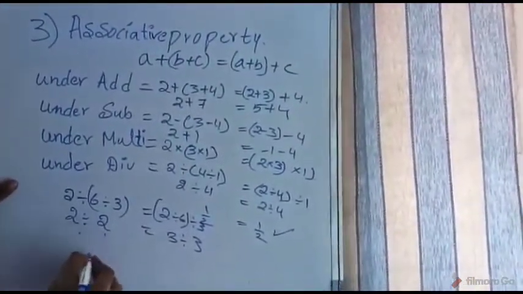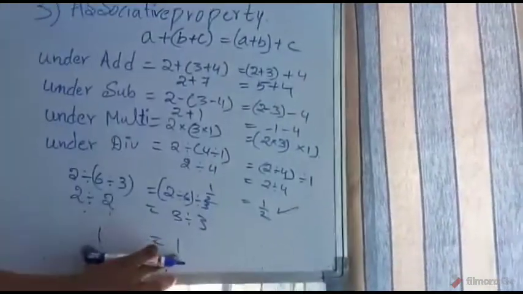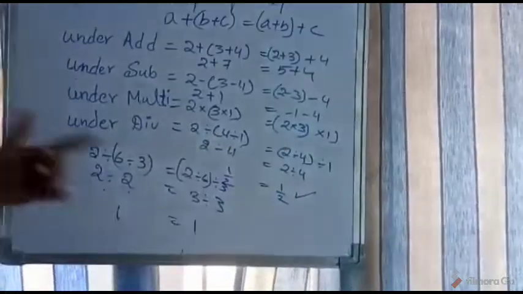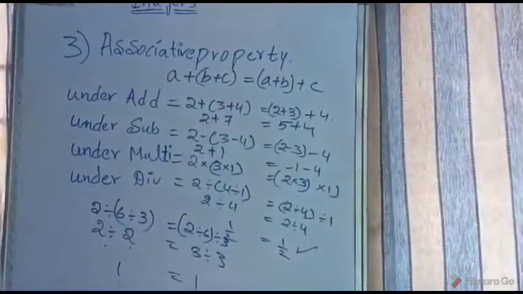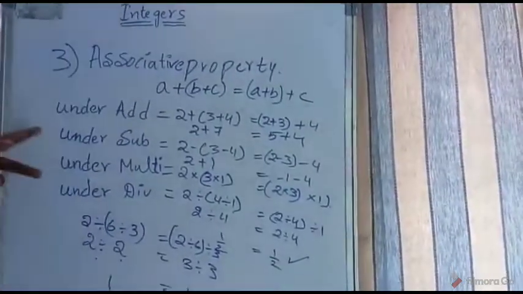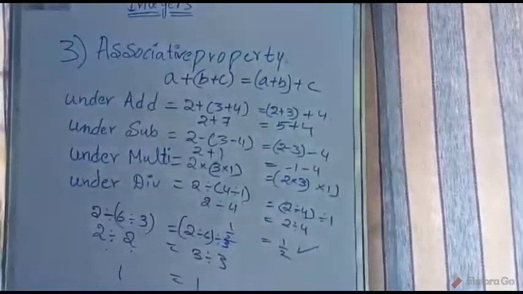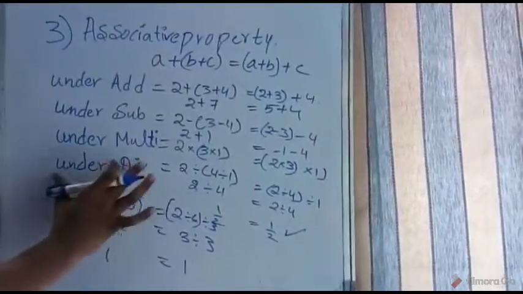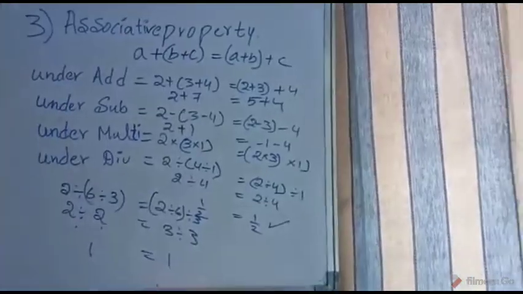So 2 divided by 2 equals 1, whereas 3 divided by 3 equals 1. So it is applicable in many cases. So the associative property is applicable under division. Here in every case we see subtraction and division are generally not applicable for properties, but in this case, division is applicable under the associative property.